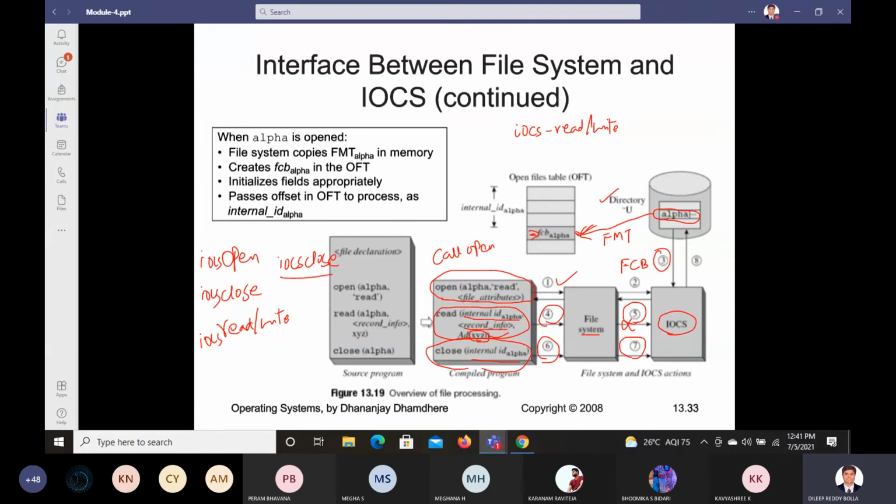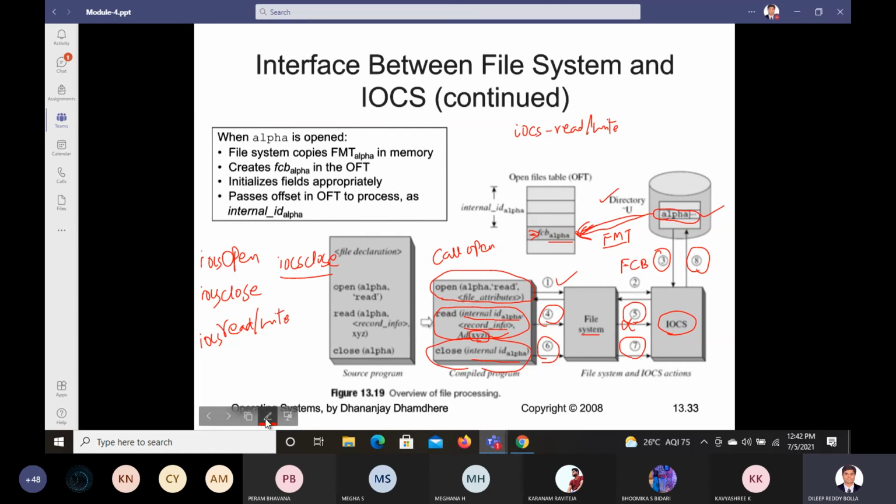Now the last one, what is happening in this part? Eighth step, what is happening here? This IOCS will obtain the information from the directory. Which directory? Directory U. And what file name? File name alpha. It will obtain the information, and that will again make a copy of that inside this FCB alpha block, and it will update that FMT block. Okay, and it will update that inside the FCB alpha block, and this is how the process will get completed.